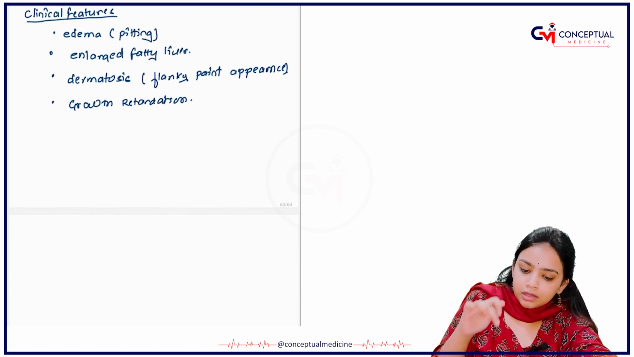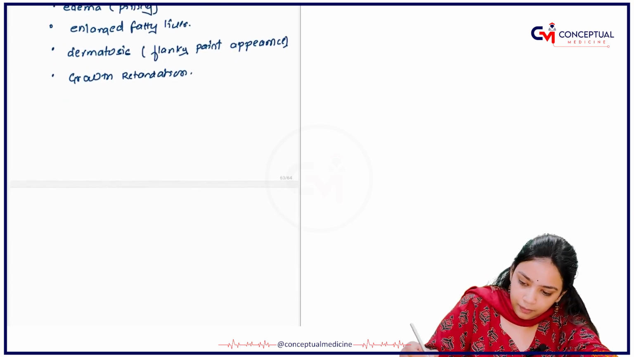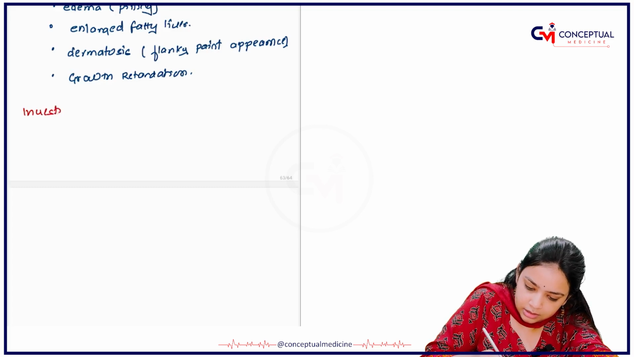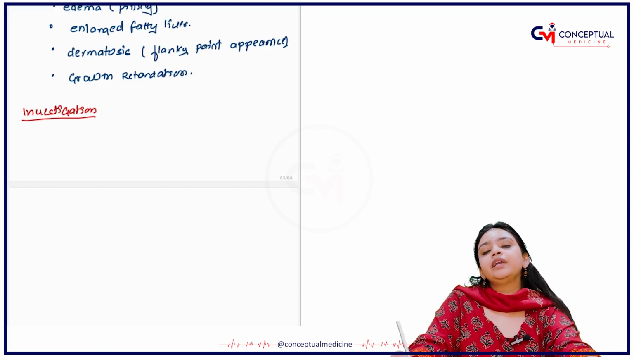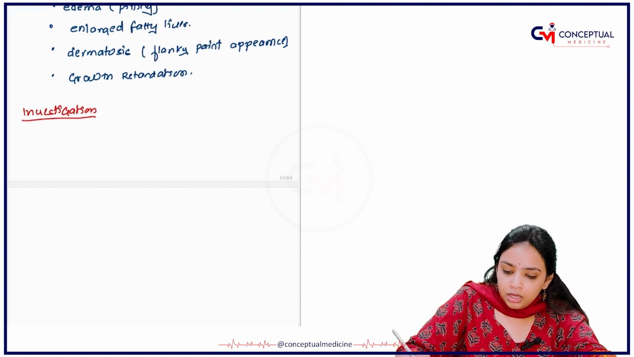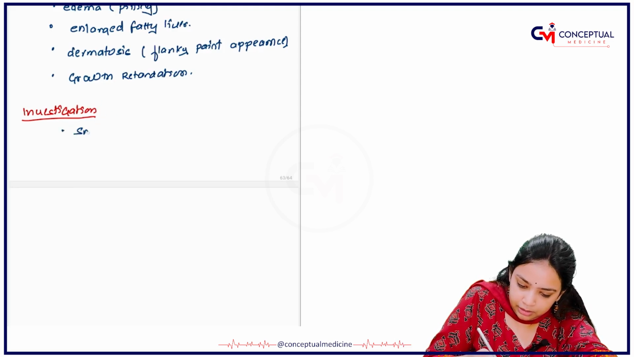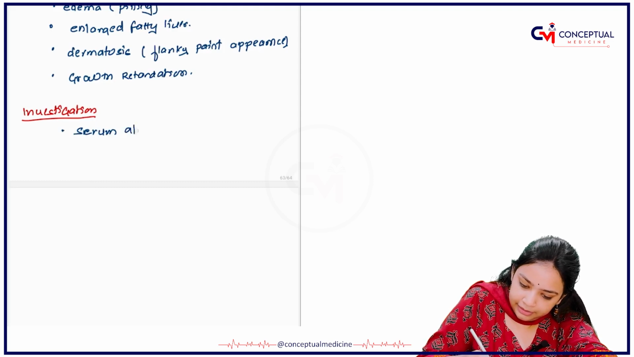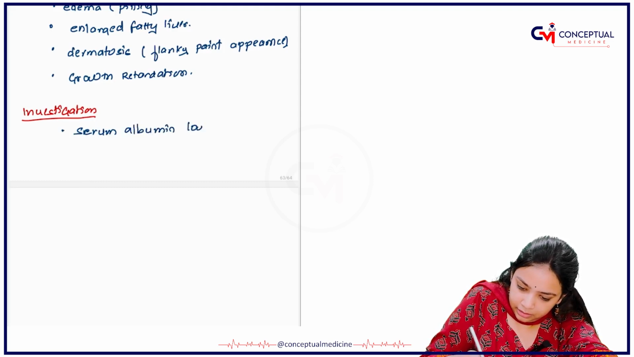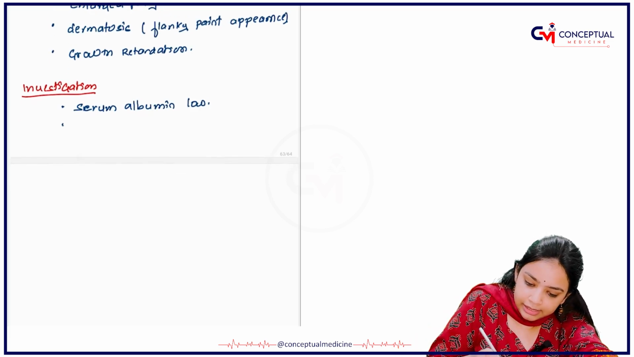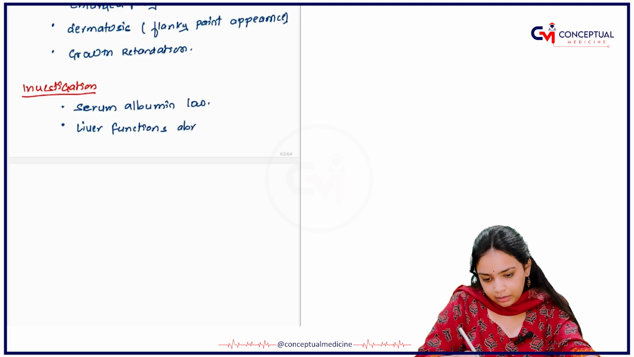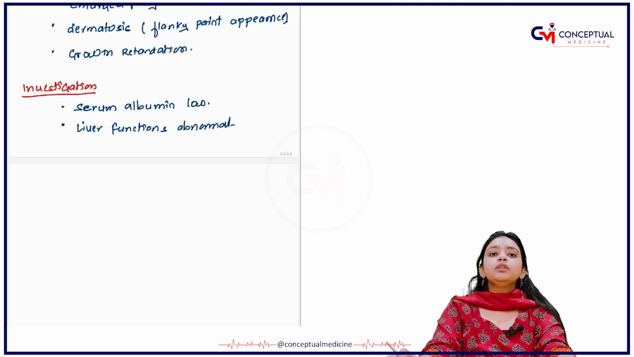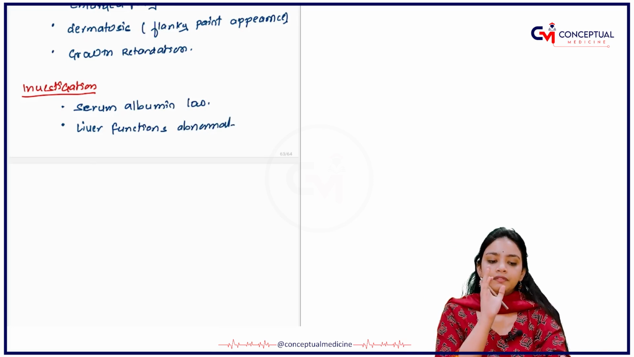What are the investigations? In the investigations, when you do the LFT, KFT and the CBC that you have to do, you will be seeing that the serum albumin level will be low. Okay, and the liver functions are abnormal. So these are basically the things that you will be seeing in the investigation portion.